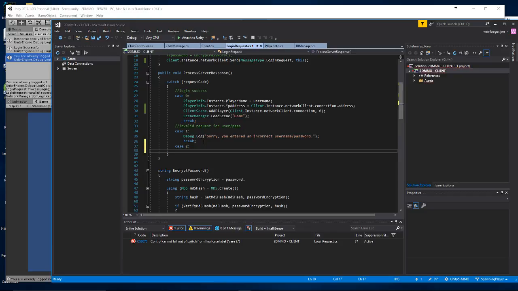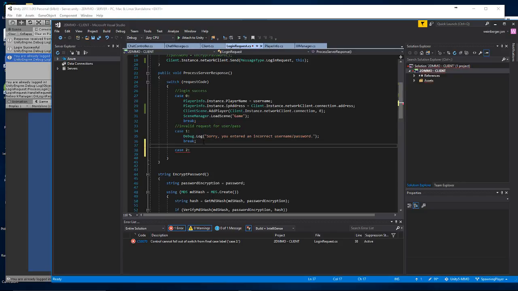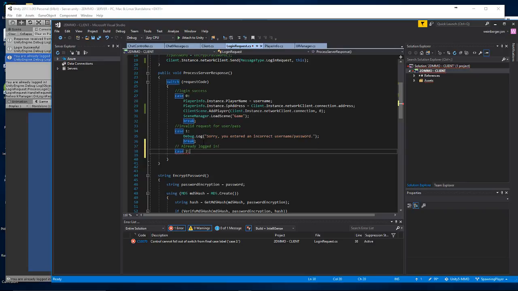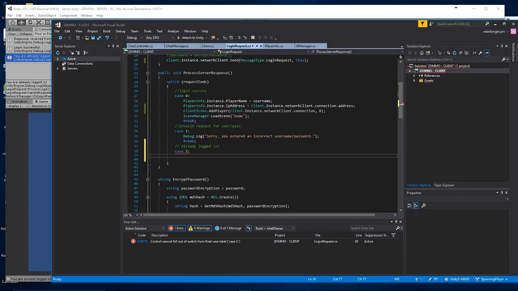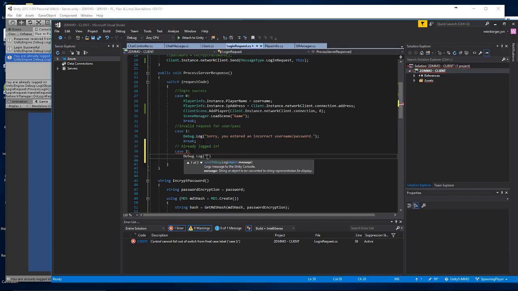Sorry, and then here we're going to have case 2, and this is going to be already logged in. So case 2, Debug.Log, you are already signed in, logged into your account.